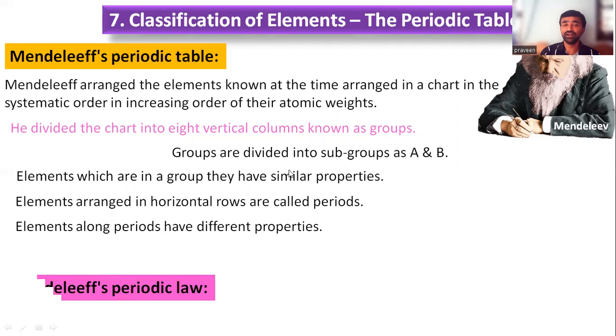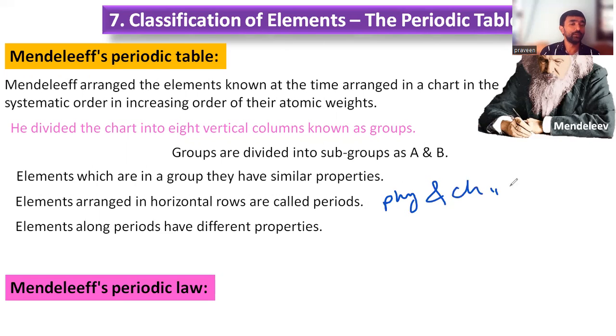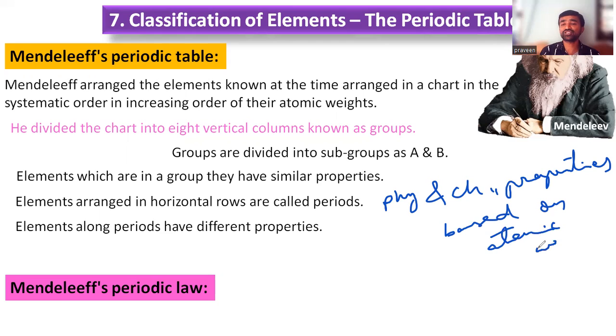Then next, Mendeleev's periodic law. What is given here, the periodic law? Simply, he tried to give a relation between physical and chemical properties, based on the atomic weights.